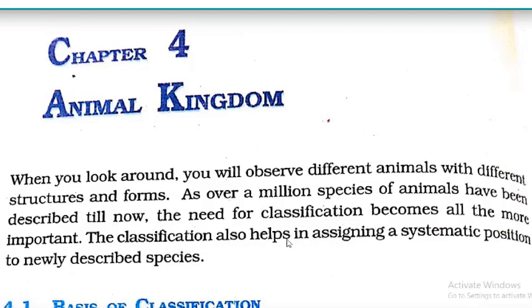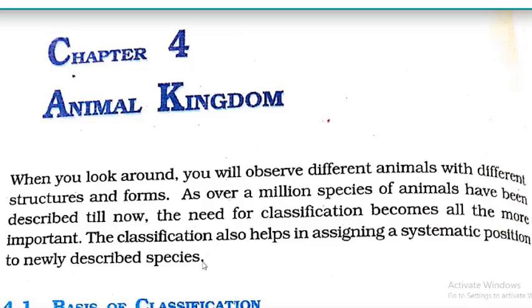Classification also helps in assigning a systematic position to newly described species. So classification is very important.